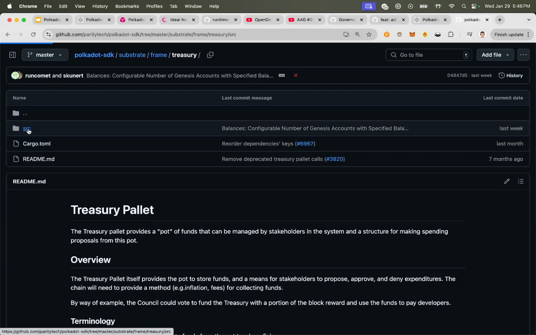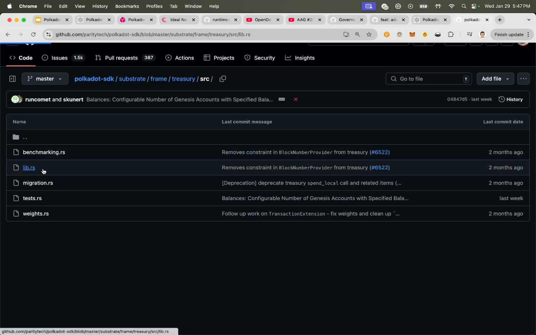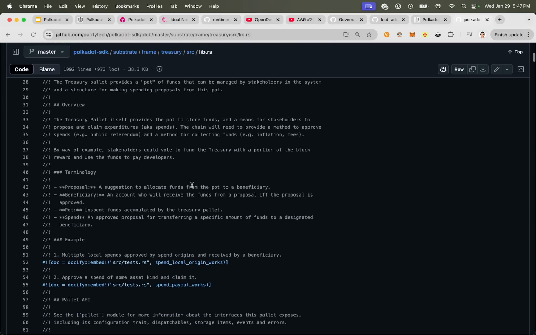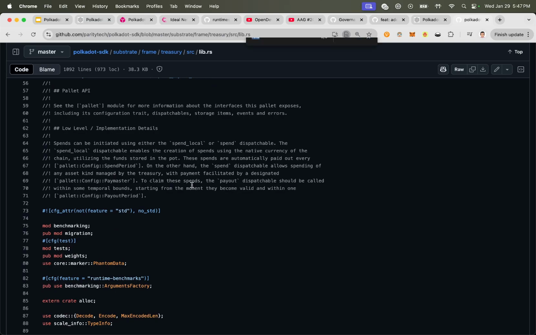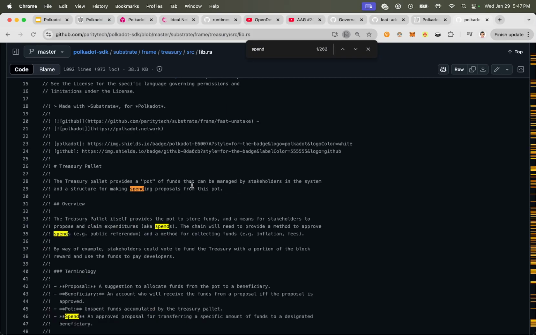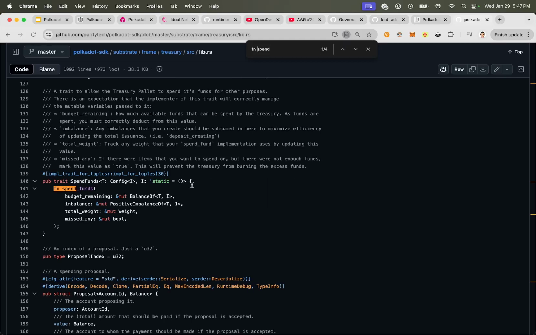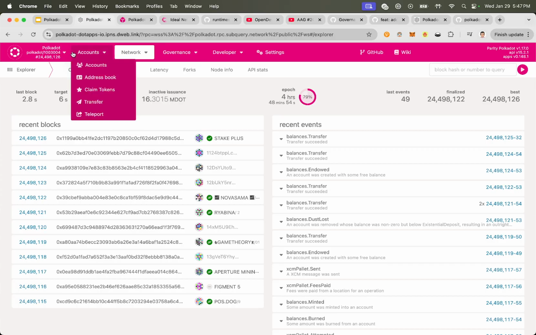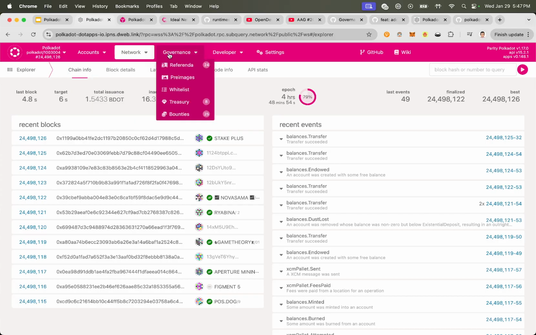Okay, cool. And you can actually read up on this. It's super well documented. If I do a search for spend, right? Yeah, you can see there's a pretty cool trait called spend funds where it actually does the spending of the funds, and it's super well documented. So that's all there. The code is all open source. Really beautiful, right? And thanks to this UI and the other UI, we can see it in a more friendly way.